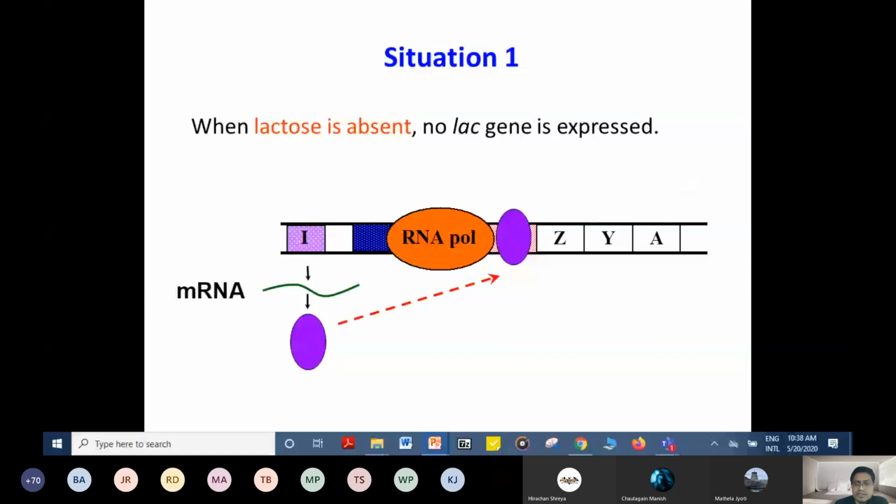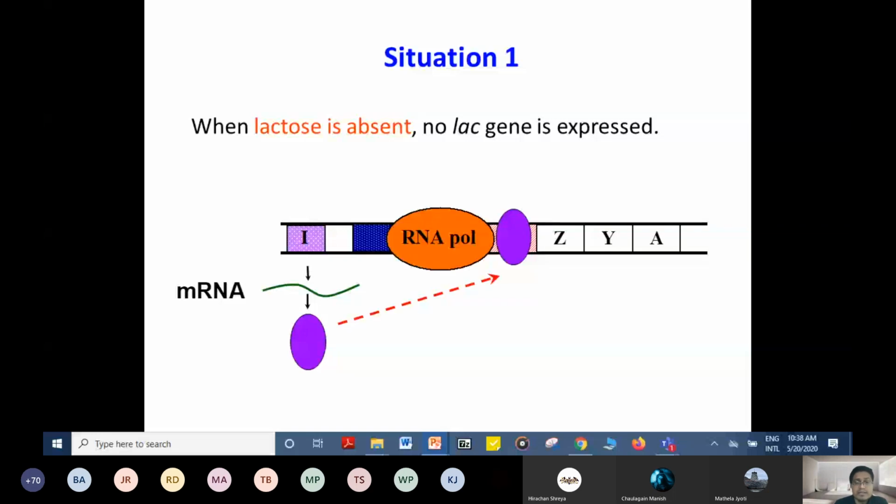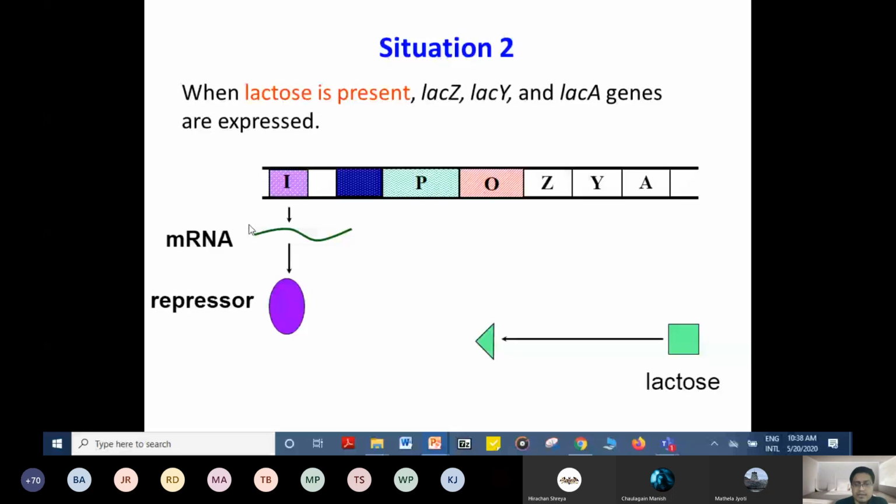Now let's go to situation two, when lactose is present. Lactose is present also. The lacI gene will produce the repressor protein, and now when the lactose is present, what will happen? Some amount of lactose will be converted to allolactose, and this allolactose will bind to the repressor and inactivate the repressor. When it inactivates the repressor, it cannot bind to the operator site, and what happens?